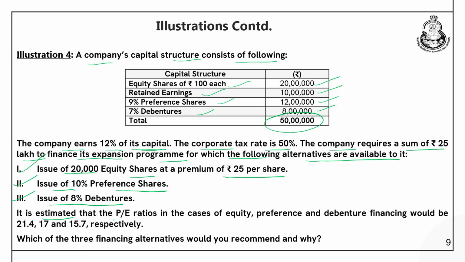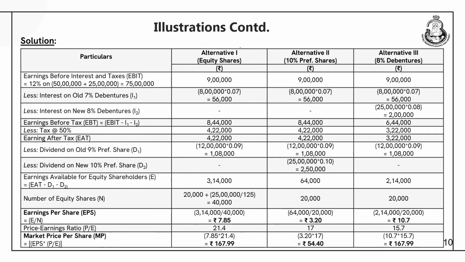It is estimated that the PE ratios in the cases of equity, preference and debenture financing would be 21.4, 17 and 15.7 respectively. Now, what we need to calculate is which of the three financing alternatives would be recommended and what is the reason for this, right. So, alternative 1 is equity shares, alternative 2 is 10% preference shares, and alternative 3 is 8% debentures. We always start these kind of questions with earnings before interest and taxes.